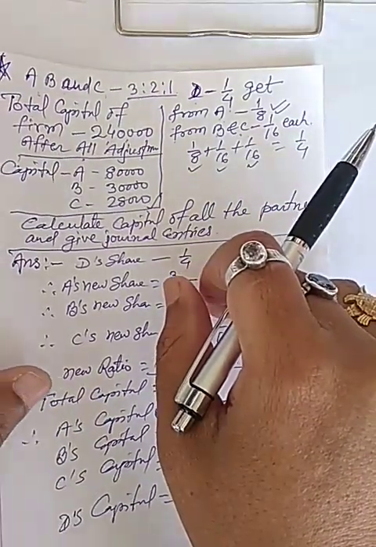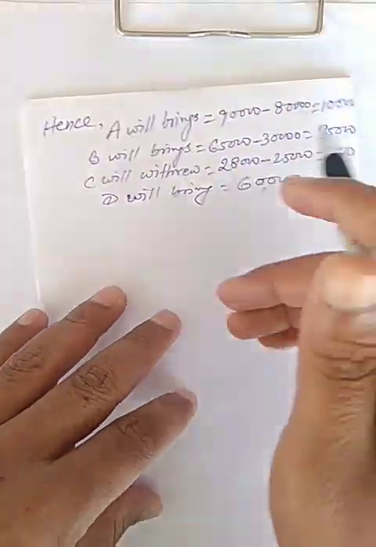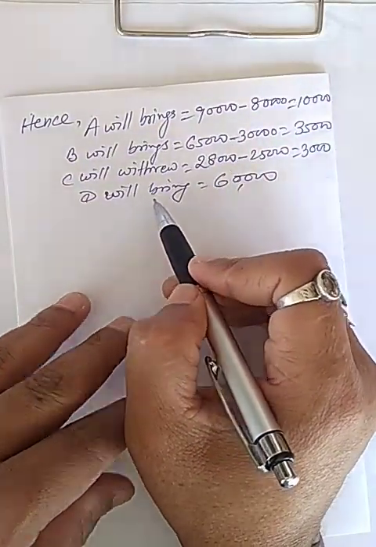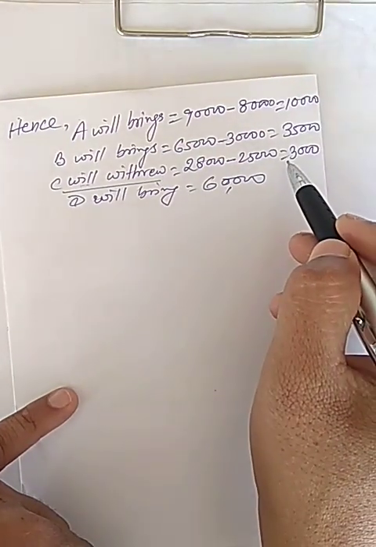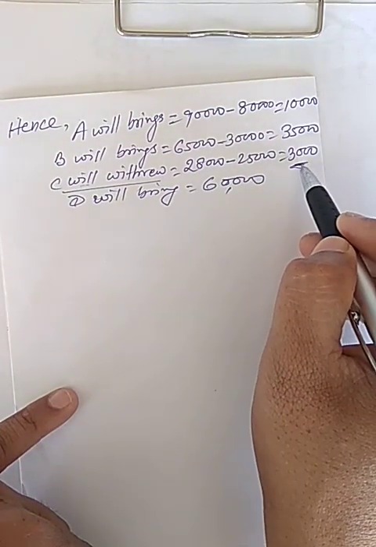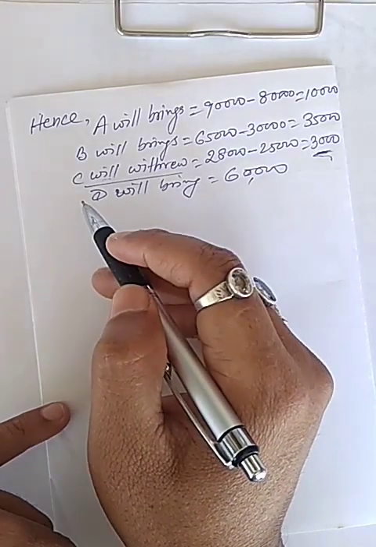So she will withdraw 3,000 from the firm.